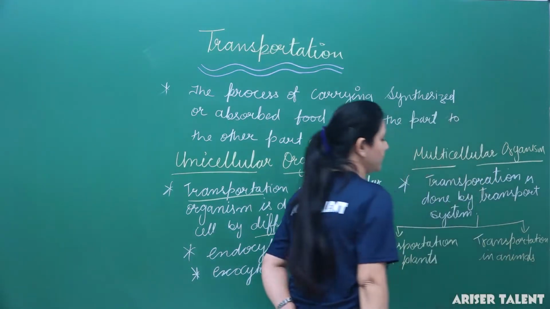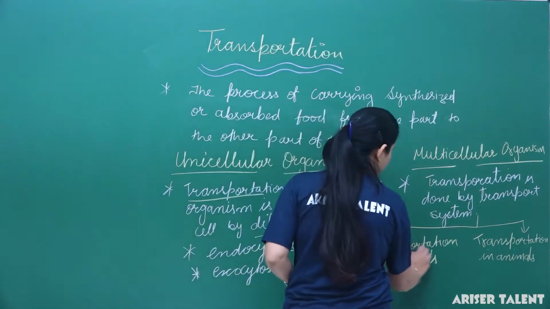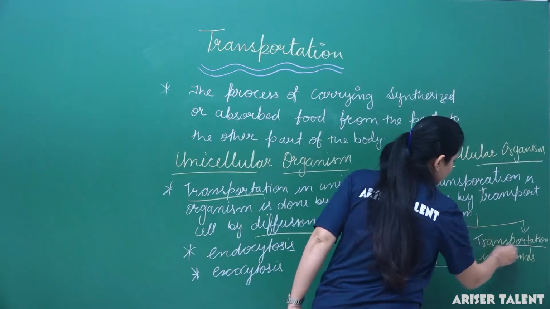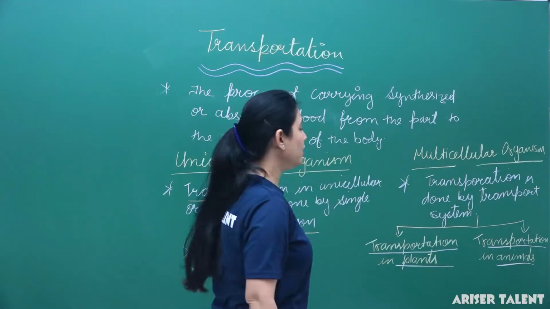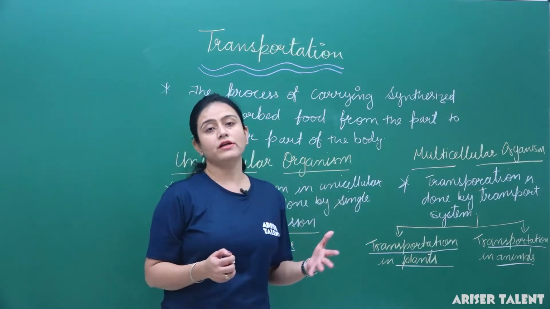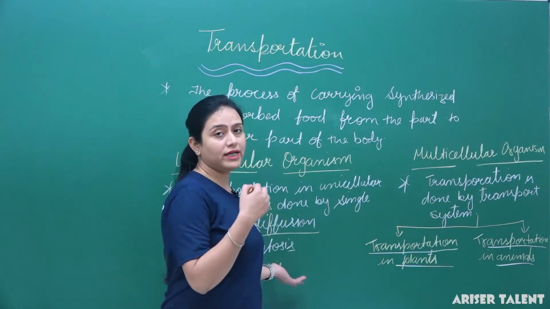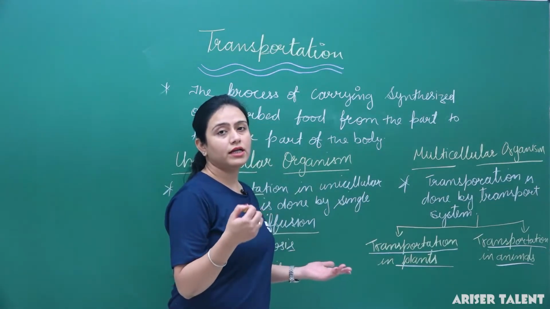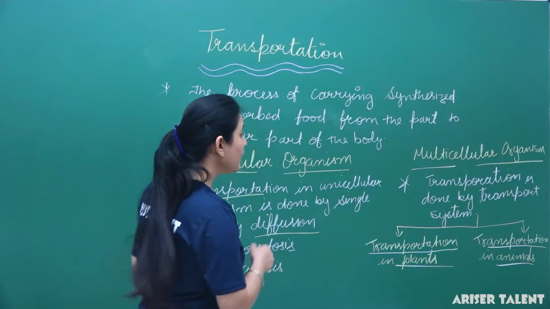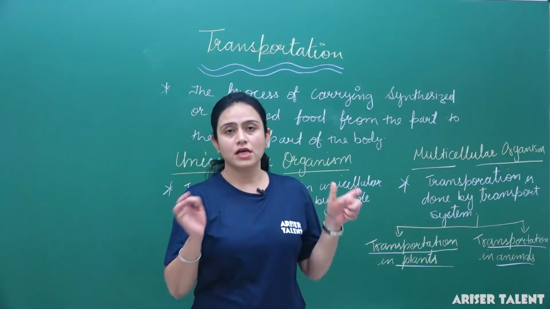Because plants and animals are both multicellular organisms, we have to study transportation in plants and transportation in animals. Clear? If we talk about plants, then transportation in plants is generally done by two methods. What are they? Generally ascent of sap, and the other is translocation. Okay, and if we talk about transportation in animals, then it is done by circulation.